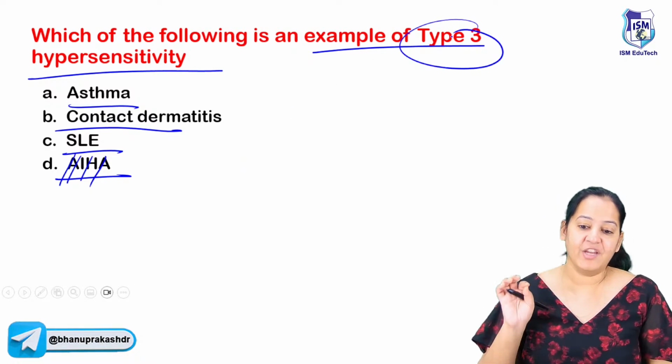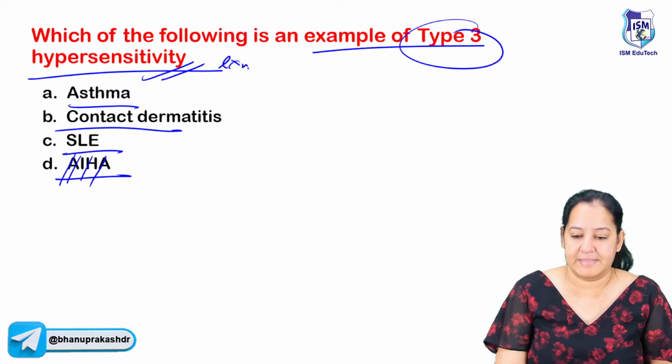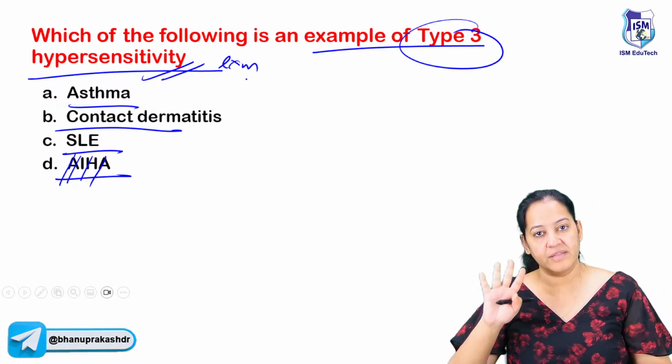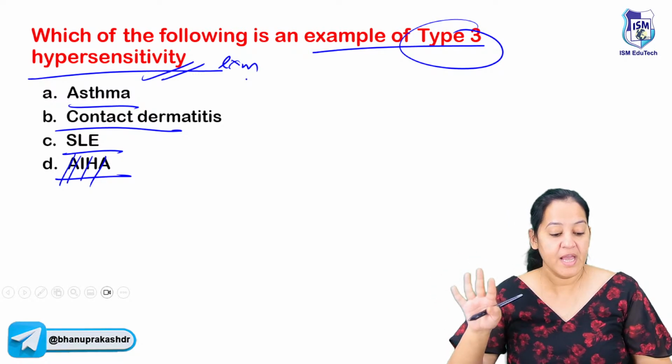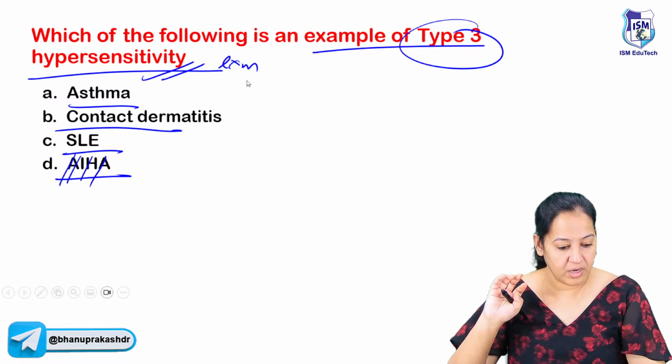So basically, in your FMG exam, you frequently get questions on hypersensitivity examples. There are four types of hypersensitivity: type 1, 2, 3, 4. I suggest you learn the examples of all four hypersensitivities. I will give you four mnemonics to learn the examples.